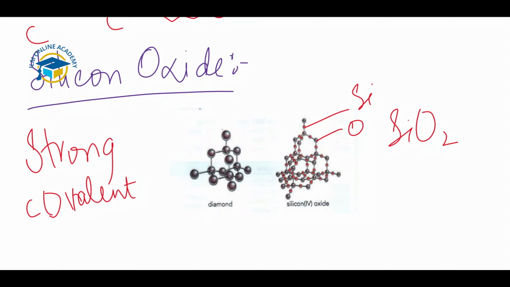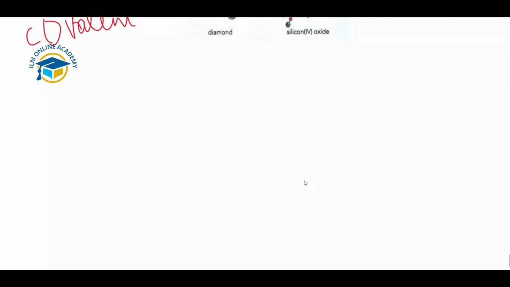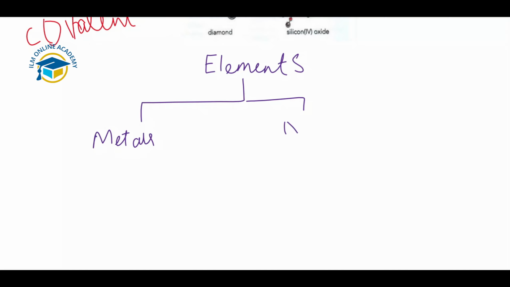Next, we will discuss the summary of the chemical bonds which we have discussed so far. Let's have a look at the summary of chemical bonding in elements and in compounds. First of all, we have the elements present in our periodic table, and these elements are classified into two groups: first, the metals, and second, the non-metals.